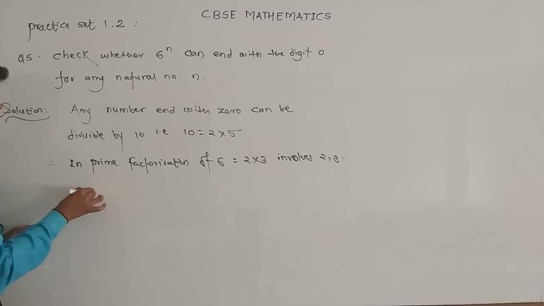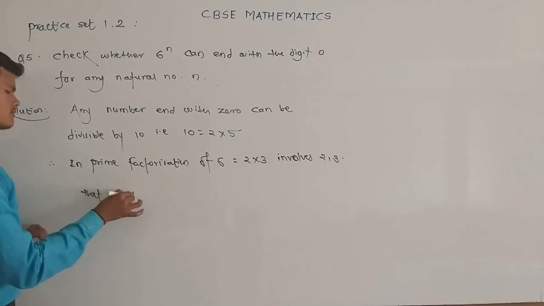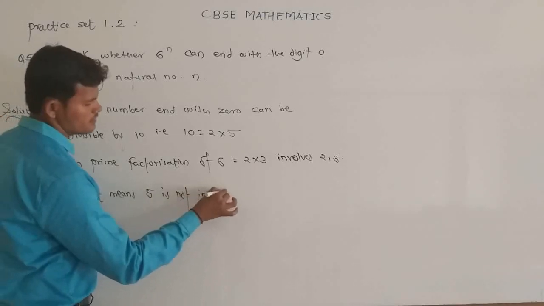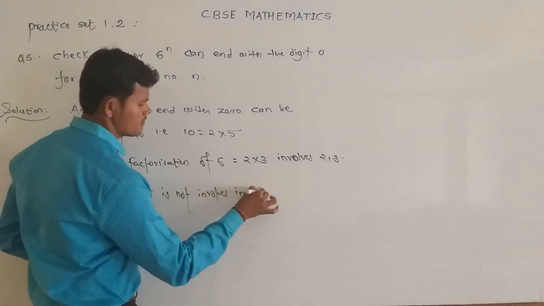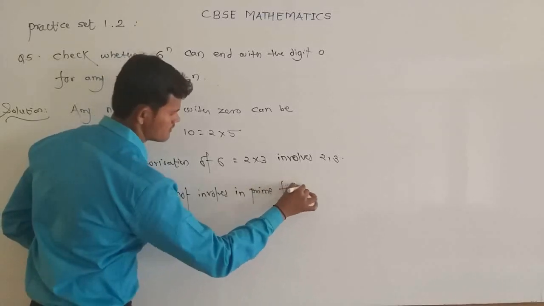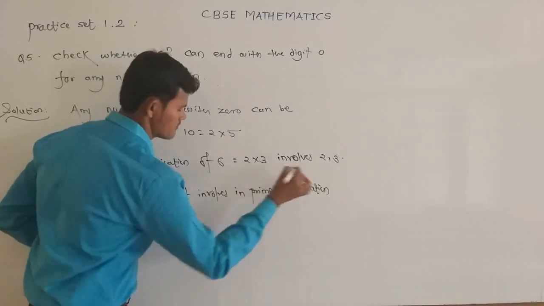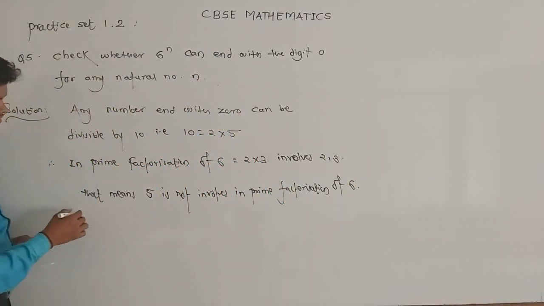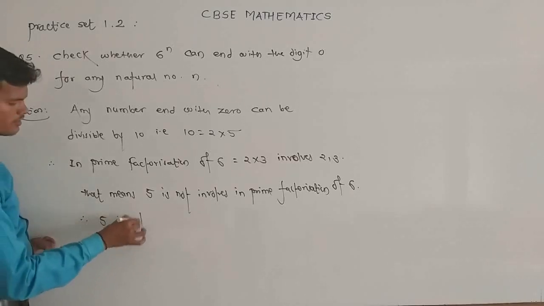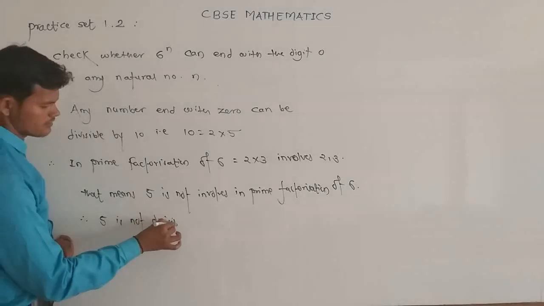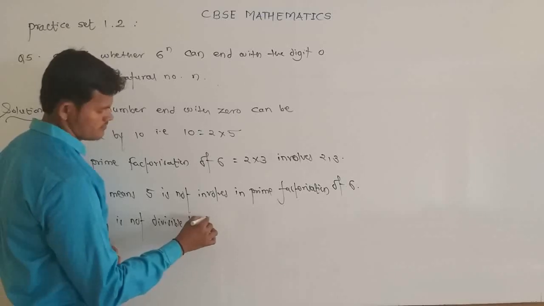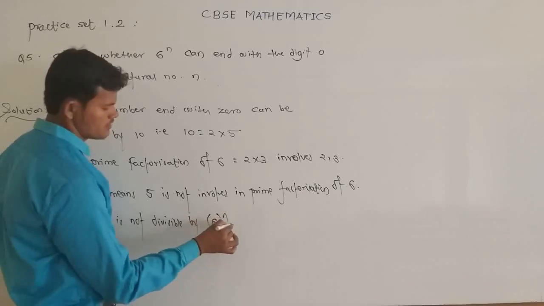That means 5 is not involved in the prime factorization of 6. That means 5 does not divide 6 raised to n.